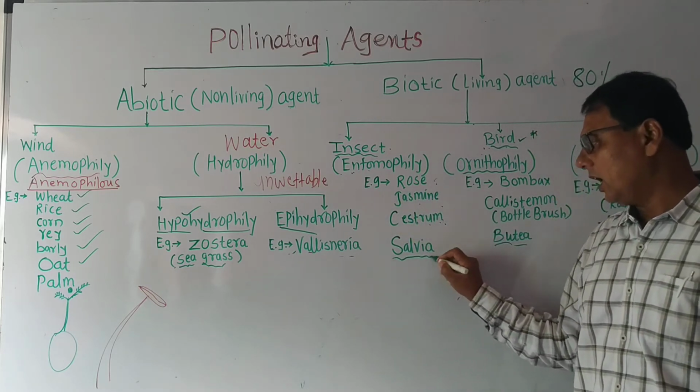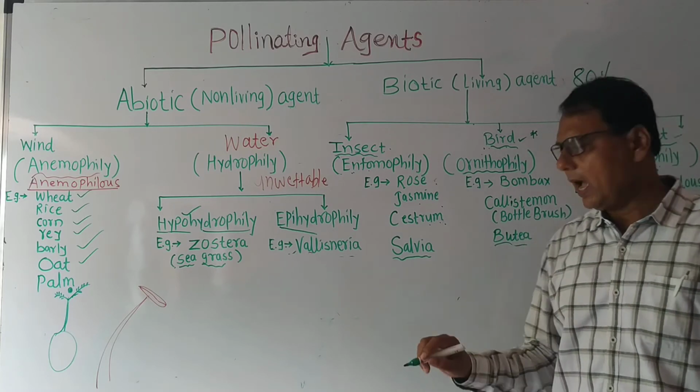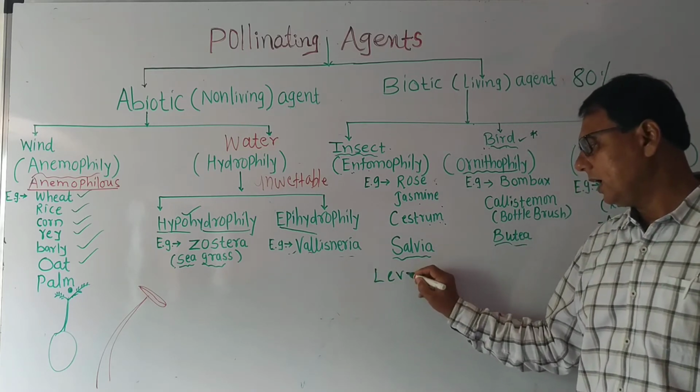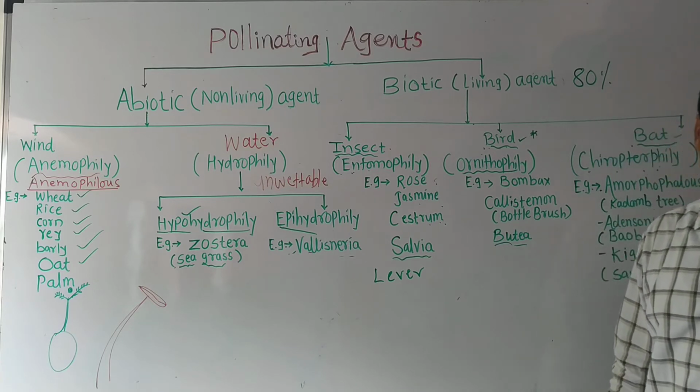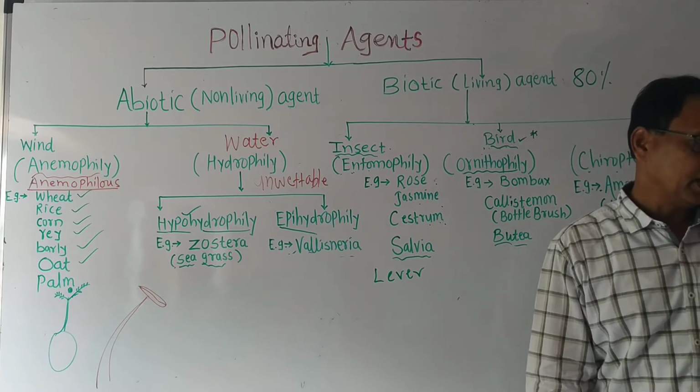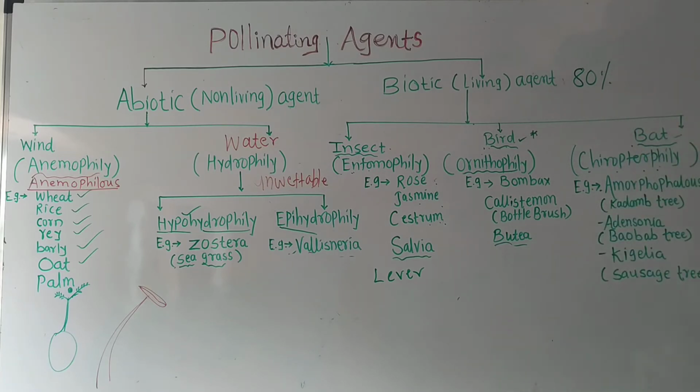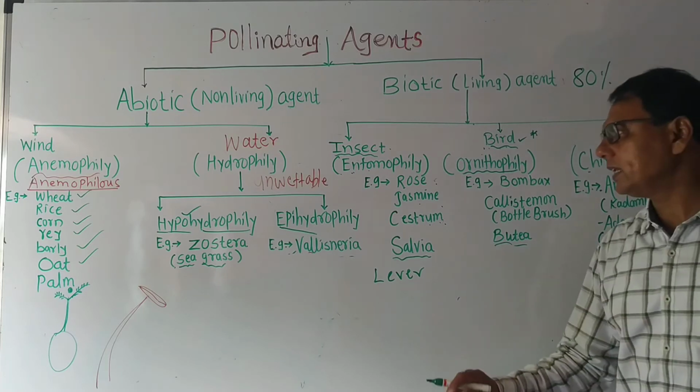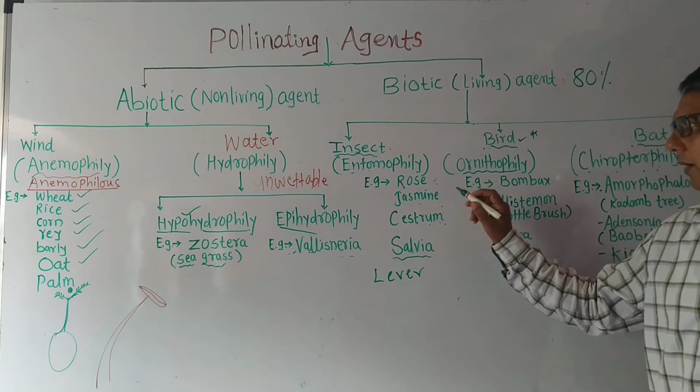Salvia shows a special mechanism which is called the lever mechanism. Remember these points. Insect pollination shows adaptations which are called the adaptations of the entomophilous flower.